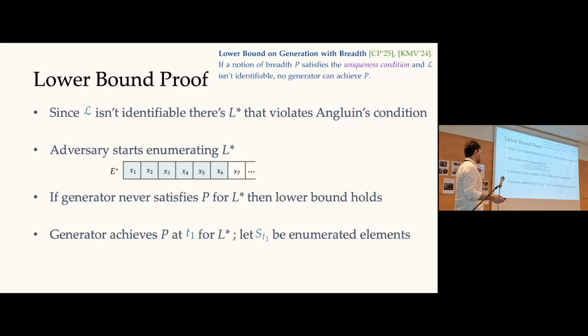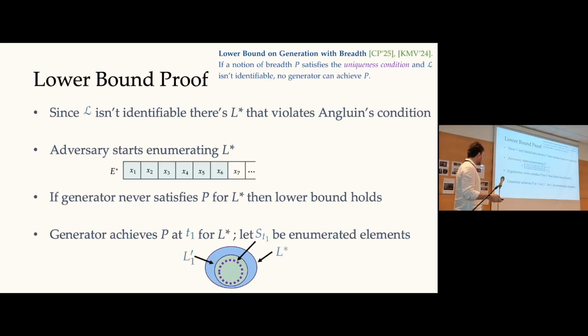However, if there is some time step, let's call it T1, for which the generator is actually able to achieve this property P for L star, we will have to work harder. And what we do now is the following. Since L star is this bad language which witnesses the failure of Angluin's criterion, we will pick this set ST1 and we will pretend that ST1 would be the telltale set of L star.